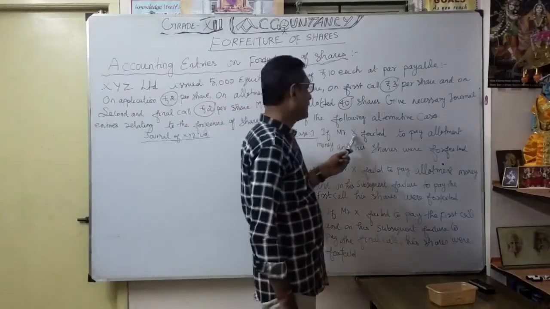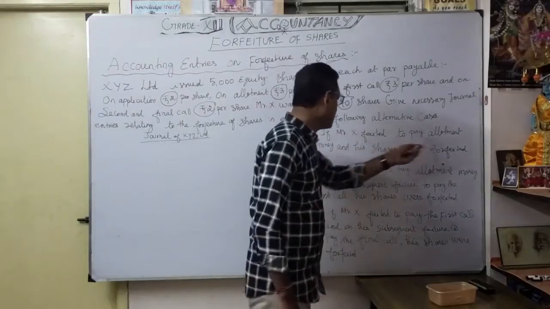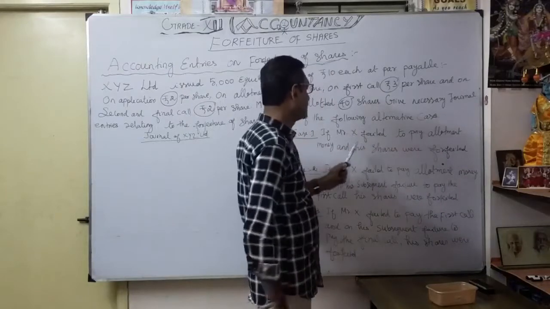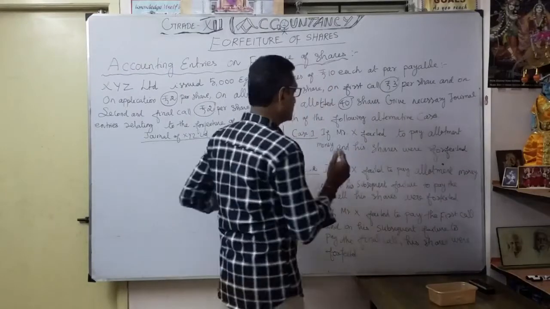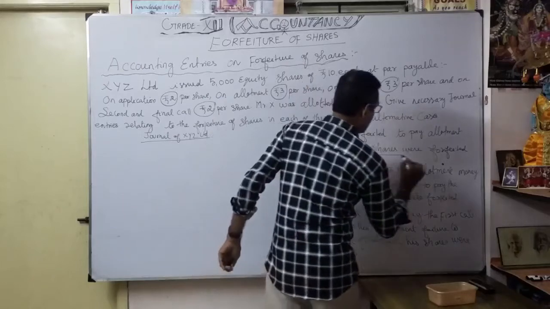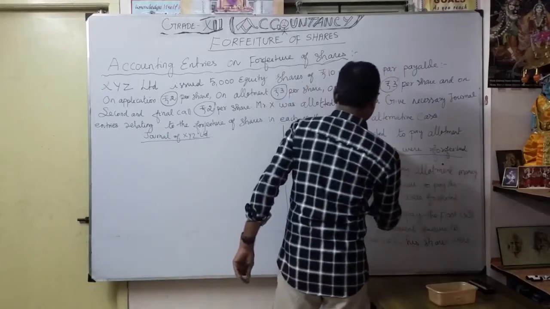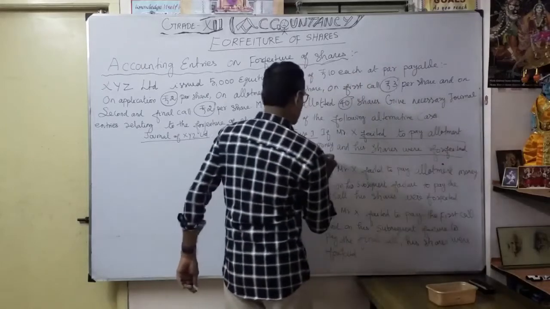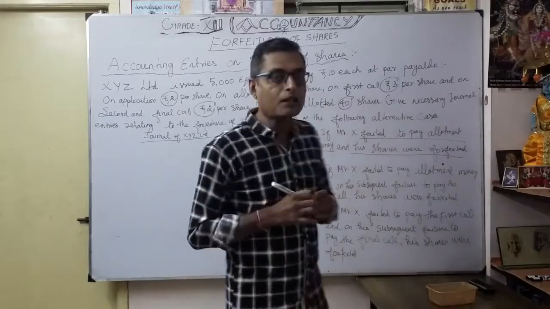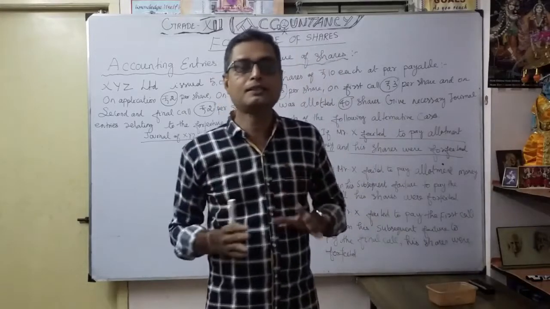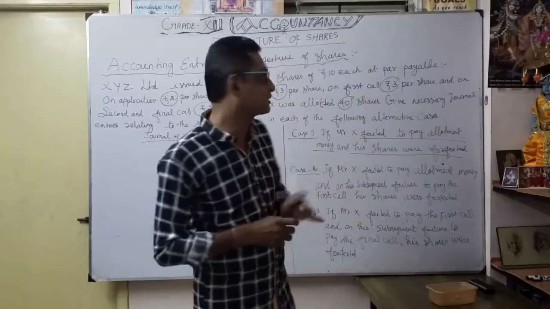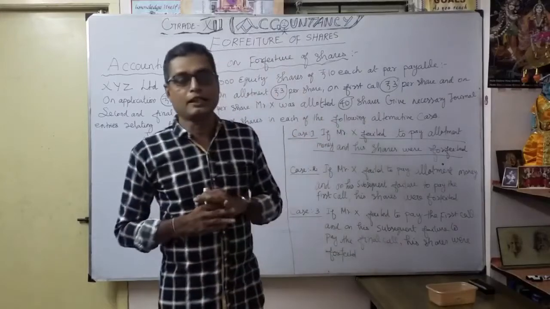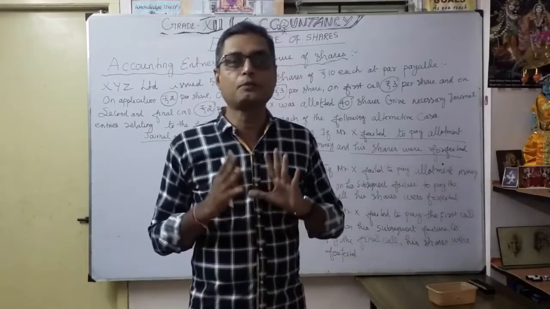If Mr. X failed to pay allotment money and his shares were forfeited. This wording is very important: his shares were forfeited when he failed to pay allotment money. So at the time of allotment money itself, X is a default shareholder. How many shares? 40 shares. Now let's see how we process the journal entry.